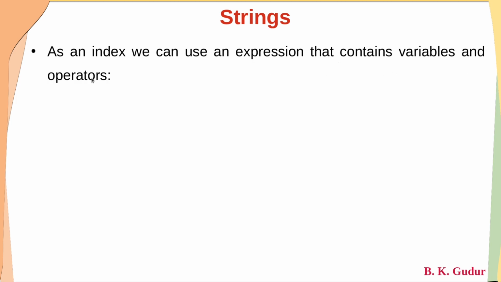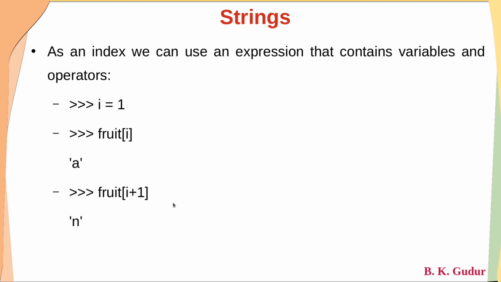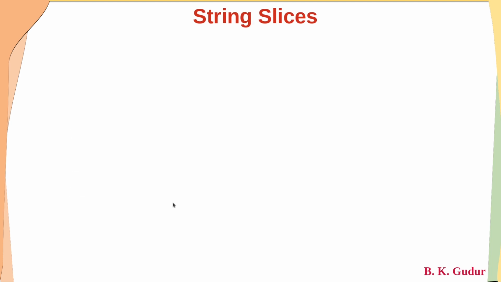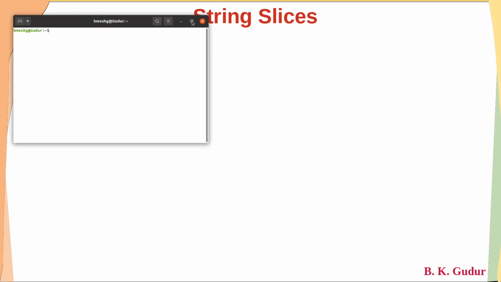Dear students, it's not that we should only use numbers, we can use even variables and operators. Like here, if you see i is equal to 1, fruit of i, when we print, we are going to get A. Because in this example, fruit is banana, and the second letter in banana is A. And we can even use an expression within a bracket operator. If we write fruit of i plus 1, as i is 1, 1 plus 1 will be 2, and fruit of 2 is N. So with this, before we proceed further, I'll show you this in a Python interpreter, and later we'll continue.